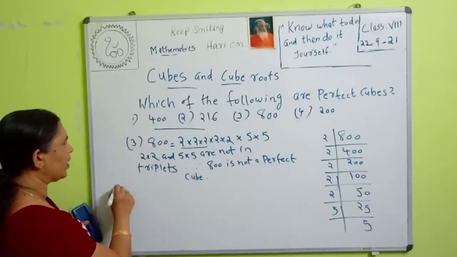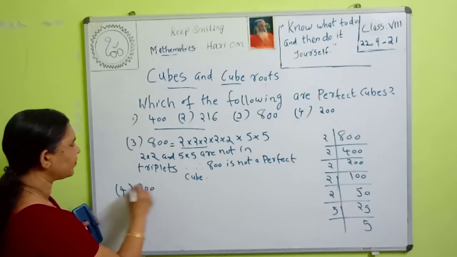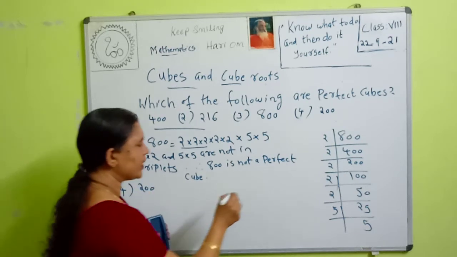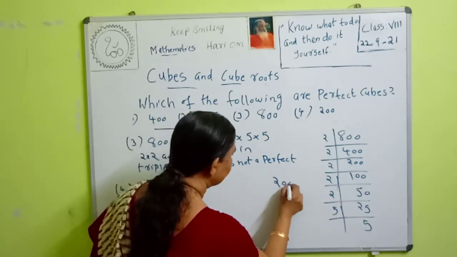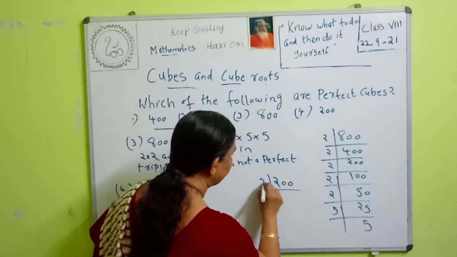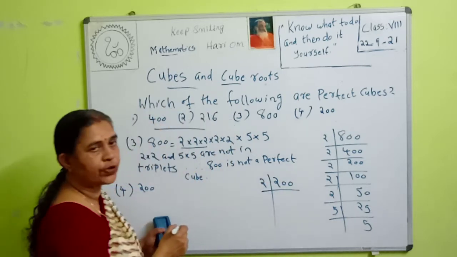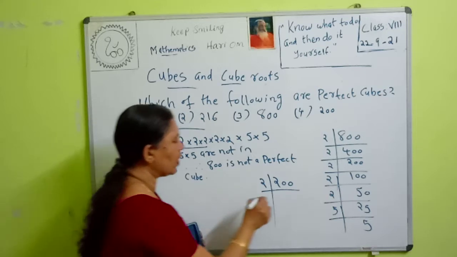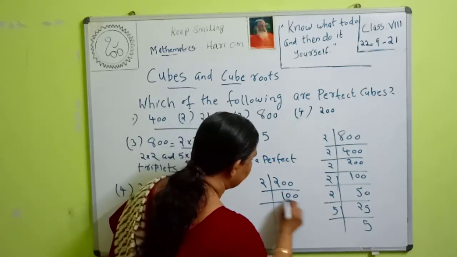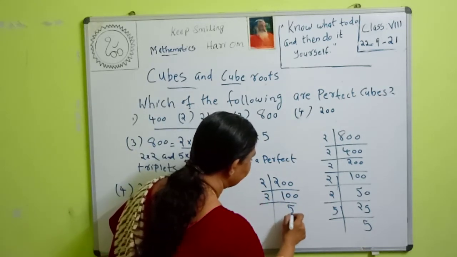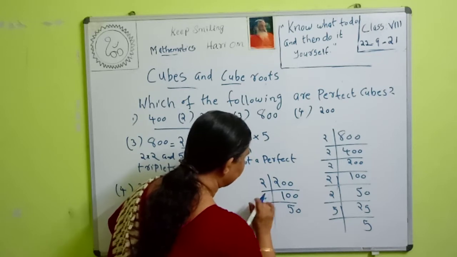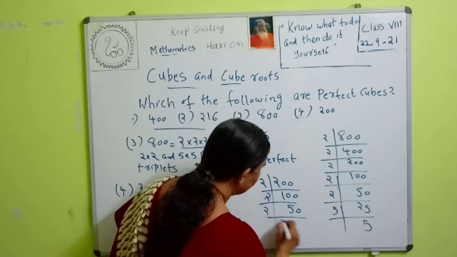Then fourth one, 200. We can factorize this 200. We can divide it by 2. 200 by 2 is equal to 100. Then divide it by 2, it is 50. Then again divide by 2, 25.